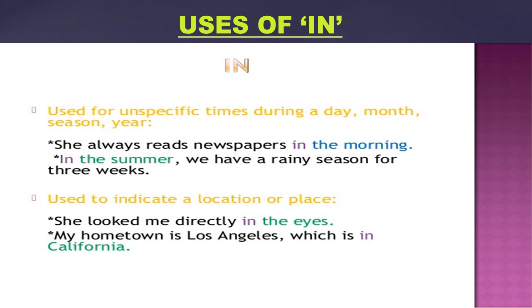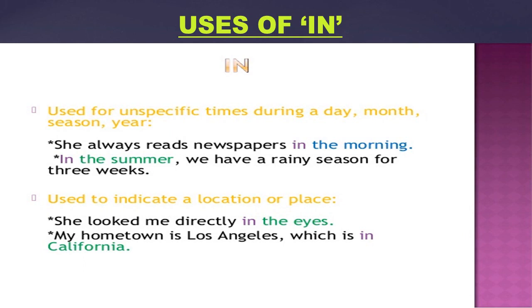Now the uses of in. In is used for unspecific times. Usually we use in to denote the position of anything which is inside something. But here are the different uses: it is used for unspecific times during a day, month, season or year. Example, she always reads newspapers in the morning. In is not used to indicate a specific time. It is used for unspecific times during a day or a month or a season.